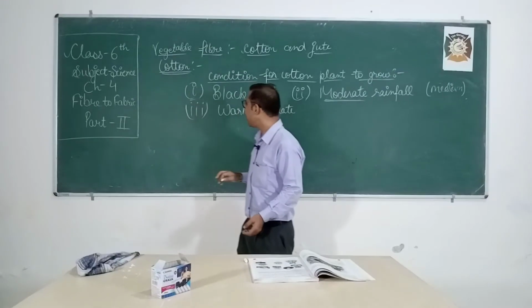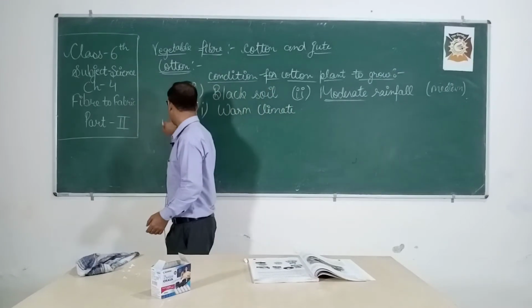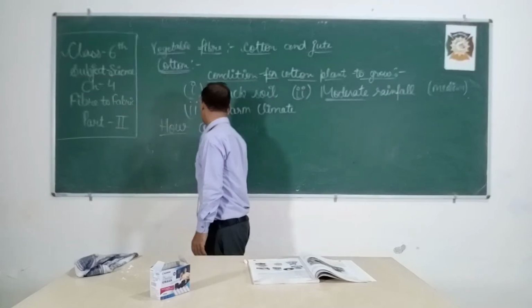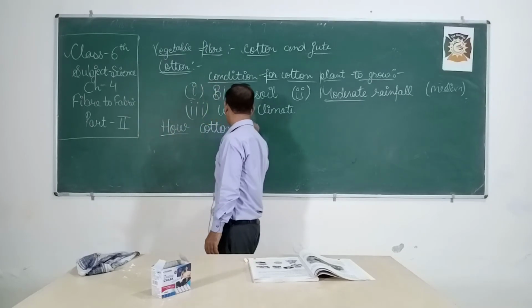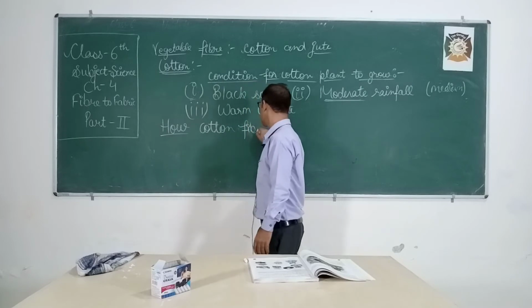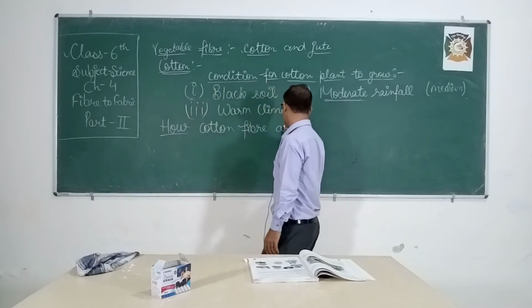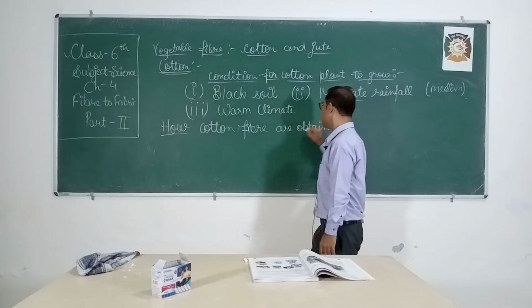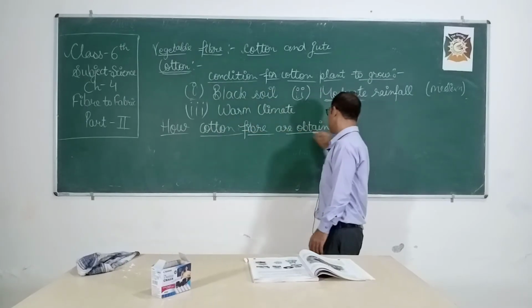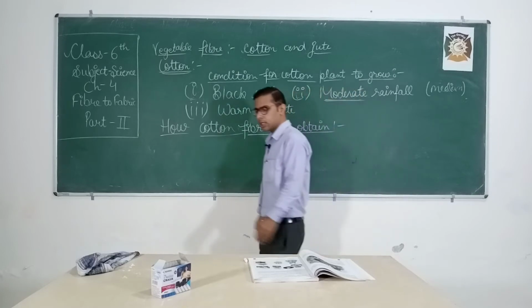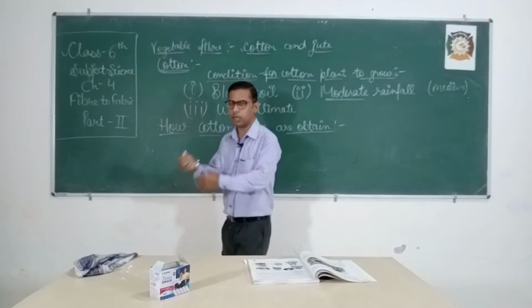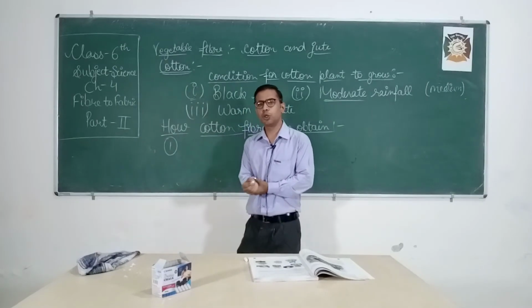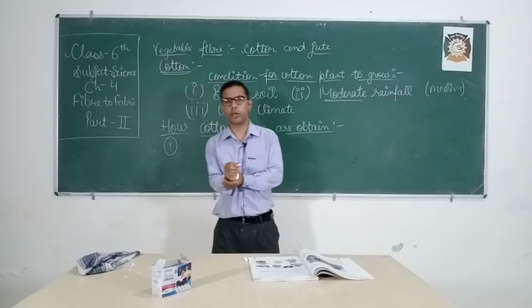Next, how are cotton fibers obtained? Students, how do we obtain the cotton fiber? Cotton fiber is obtained from the cotton plant.